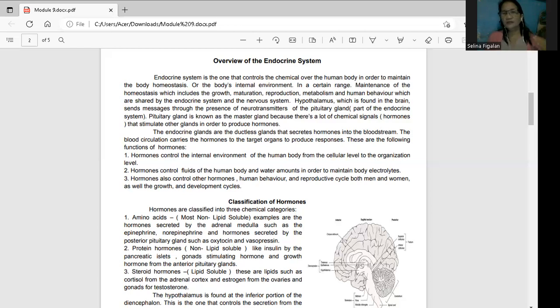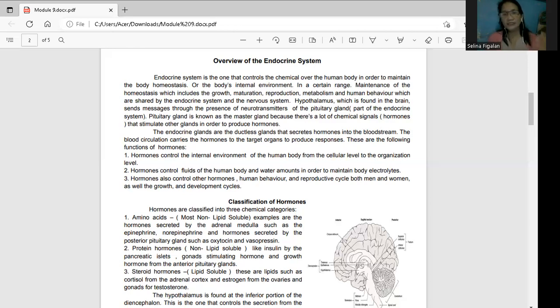But when you say under the hormones, in order to produce the homeostasis, it takes time because the hormones still have to be released. The function of this is to maintain the homeostasis. Hormones control fluids of the human body and water amounts in order to maintain body electrolytes. So like for example, the sodium-potassium pump in your cell. Right? So like for example, the sodium should be out of the cell and then the potassium should be inside of the cell. Okay? So the hormones are what govern that in order to maintain the